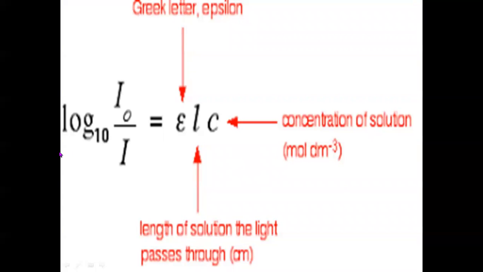Now that natural logarithm can be converted into log 10, and if we invert this fraction, the negative sign will not be there, that means it will become plus.